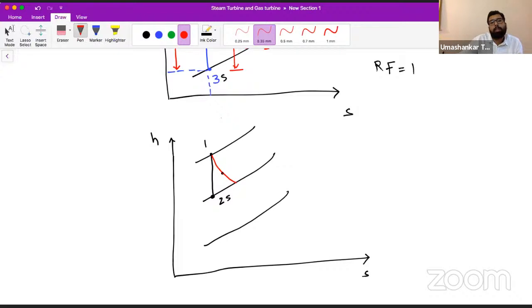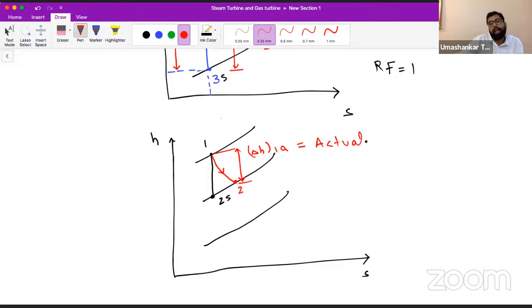We have seen that actual expansion may be different. This is actual, let's say it is 2a. So actually it is expanding like this. Actually, not by 2a, I represent it by 2. So this will be our ΔH1a. ΔH1a means actual enthalpy drop.